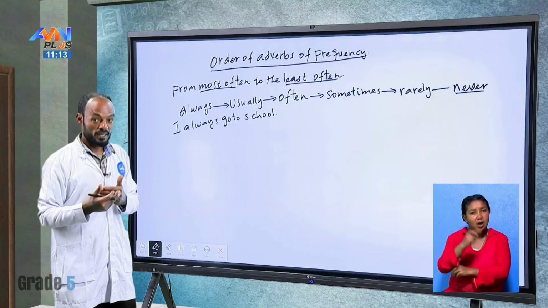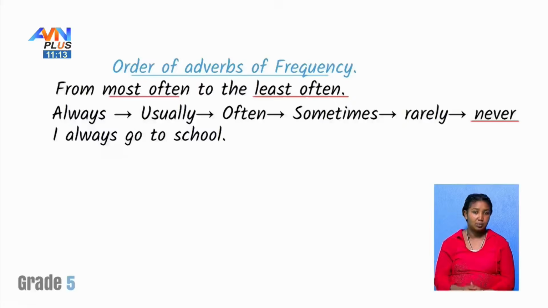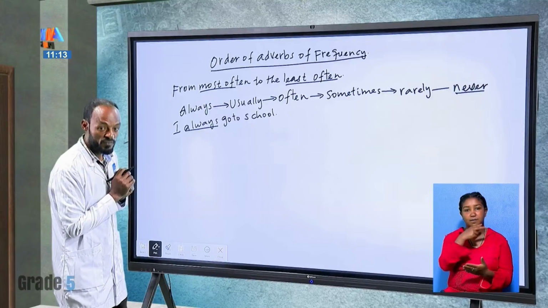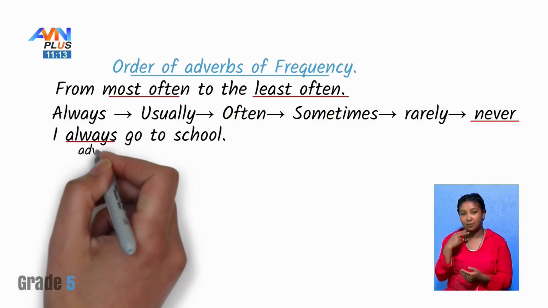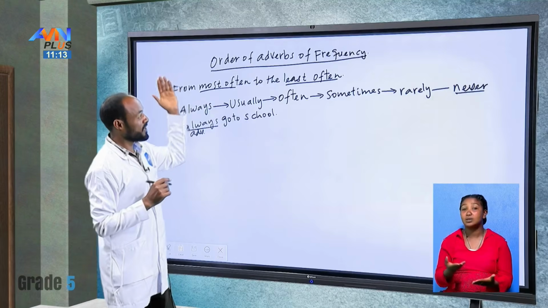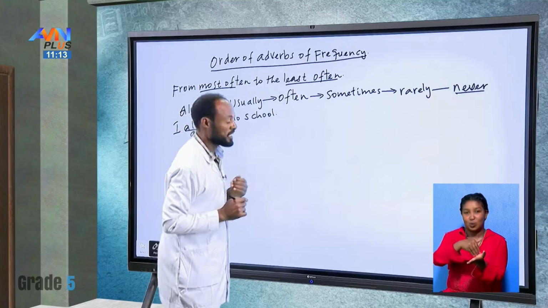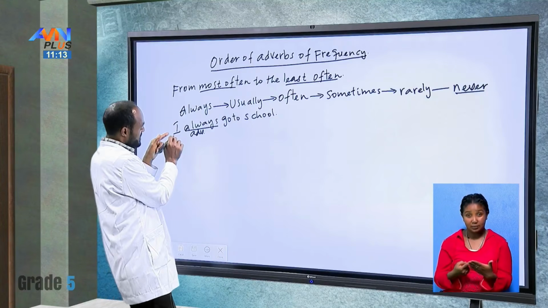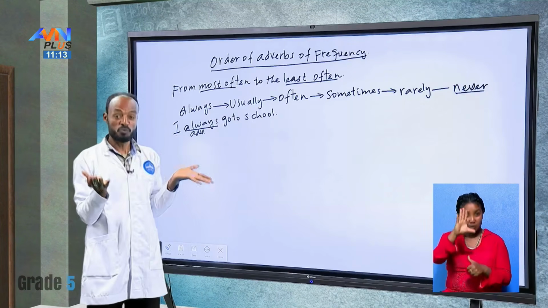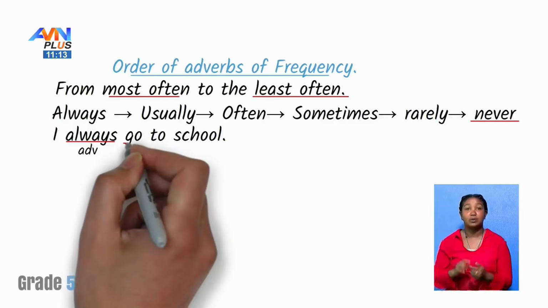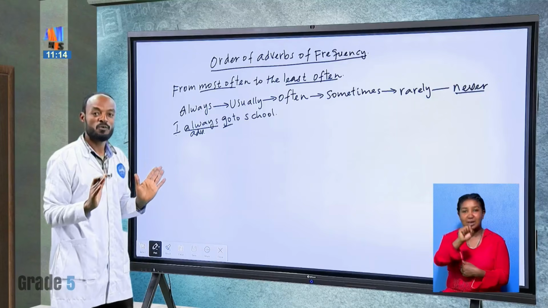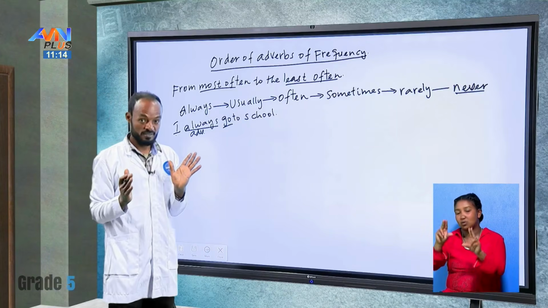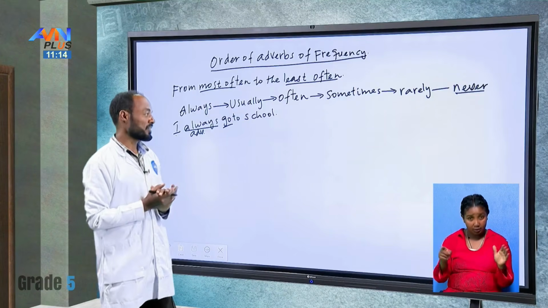Here, this is the verb, and this one is the adverb. Adverb of what? Adverb of frequency. The subject is first person singular, so we have to use verb 1 or infinitive without s, es, or ies. Is that clear? Good students.